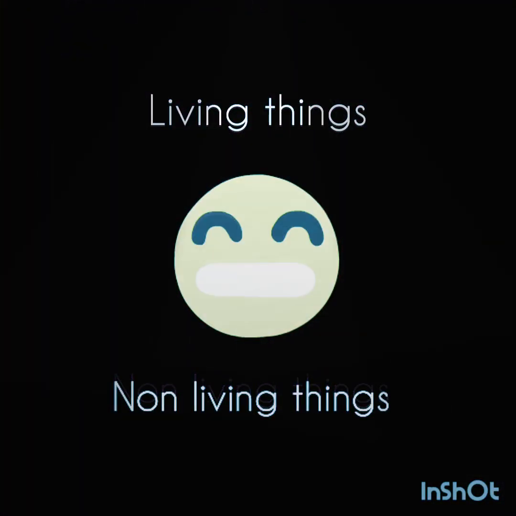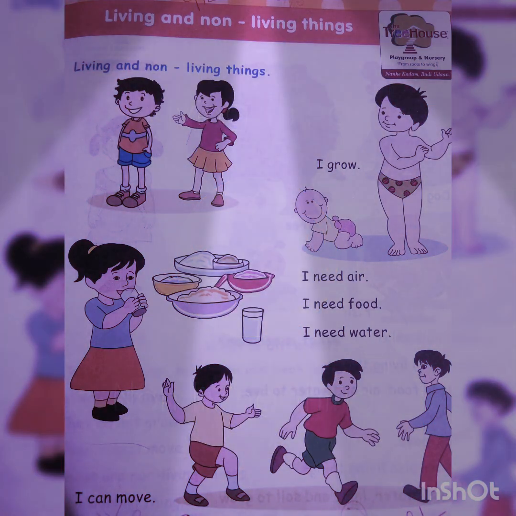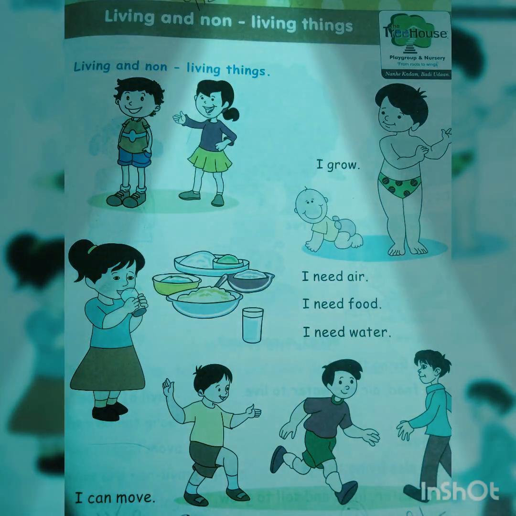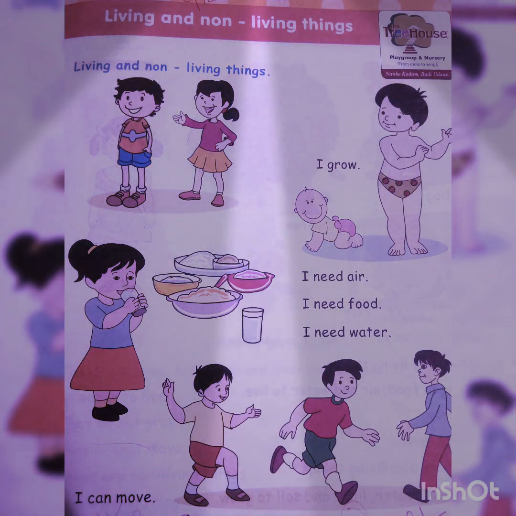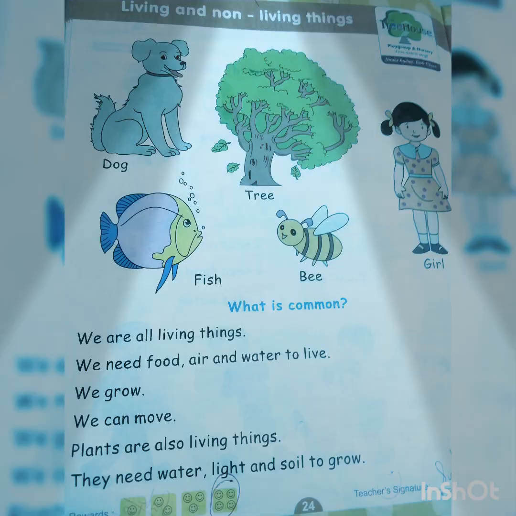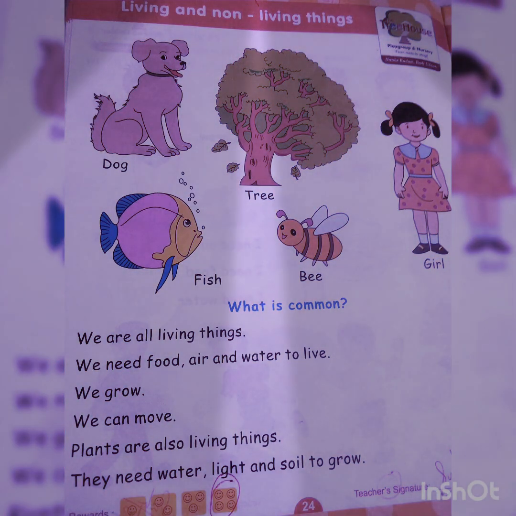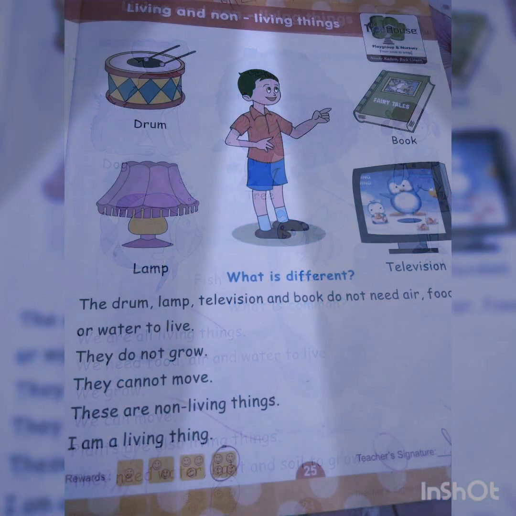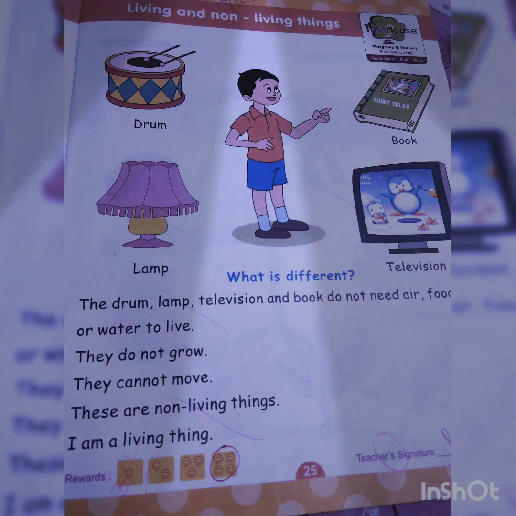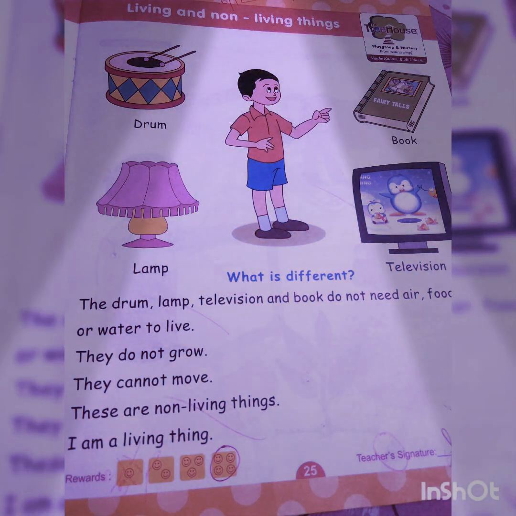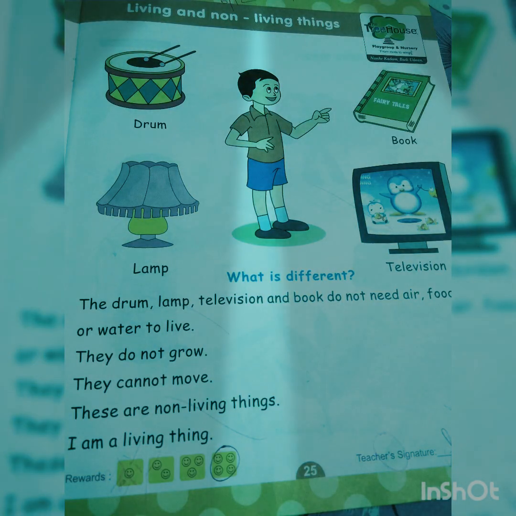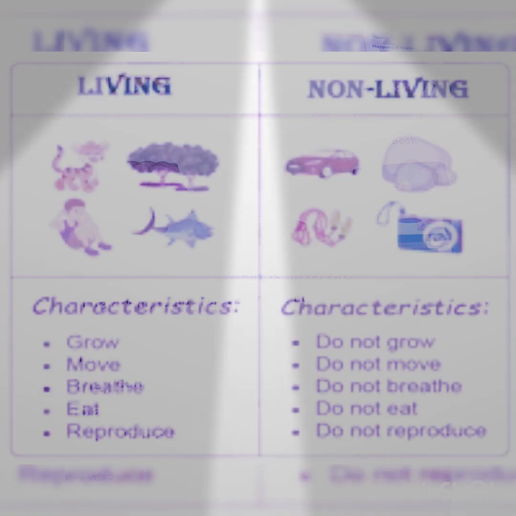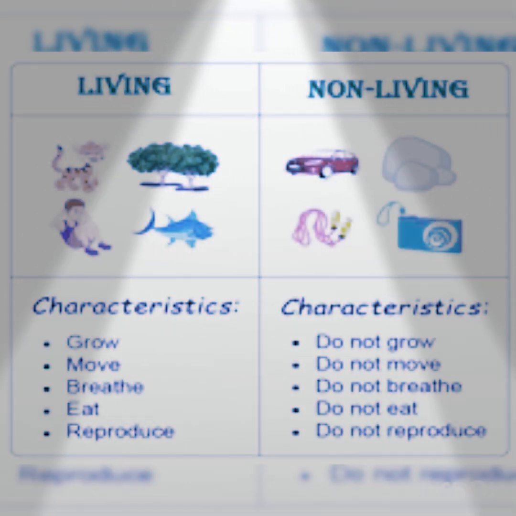So now we know about living and non-living things. If you see the pages from your textbook, we know that living things grow, they need air, they need food, water, and they can move around. So we all are living things. Fishes are living things. Plants are also living things. But why plants? Because plants need food, they need air, and they grow. But is the drum, the lamp, TV, book a living thing? No, those are non-living things.